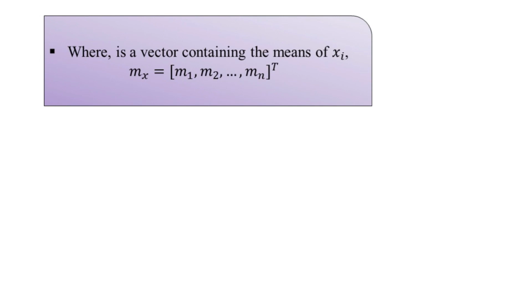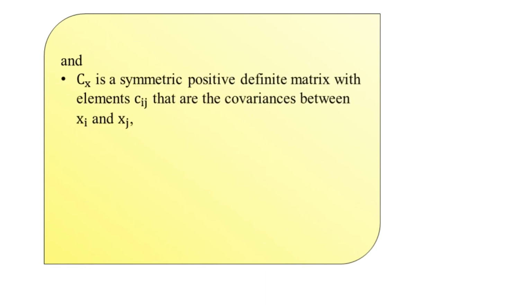Along with this mean and the vector x, the other one is capital Cx. The capital Cx is a symmetric positive definite matrix with elements represented as small c suffix ij, and these are the covariances between xi and xj. The mathematical representation of these elements is given by this formulation.